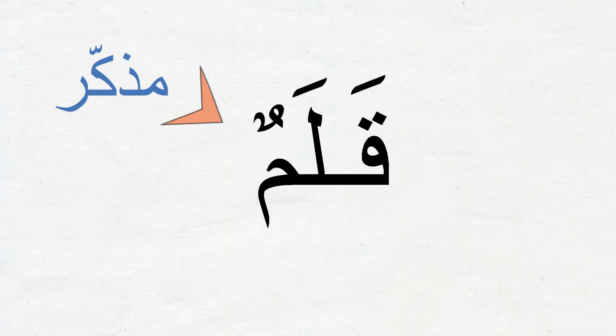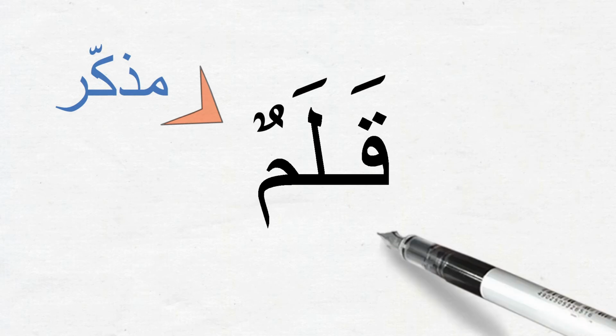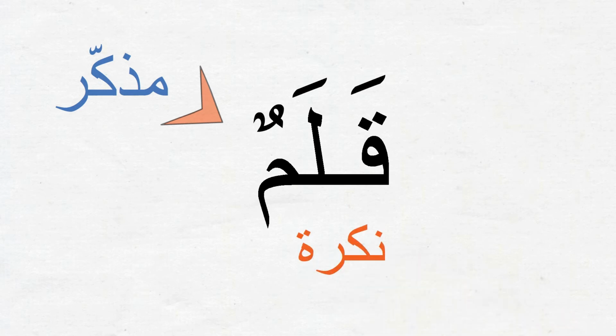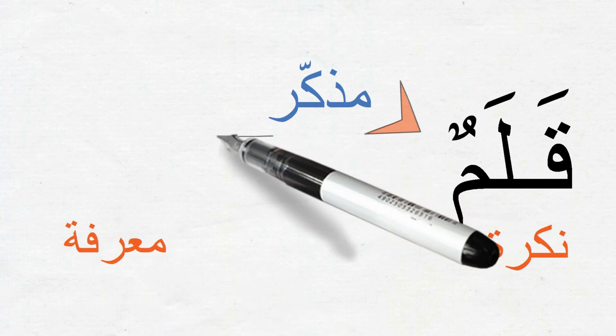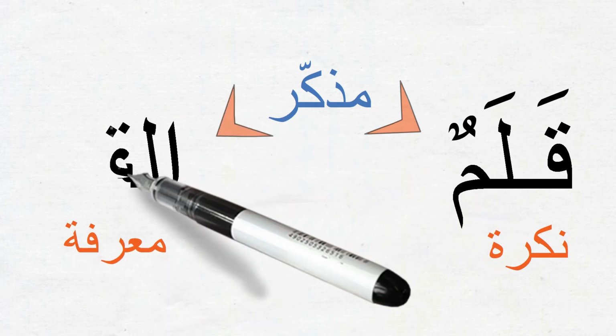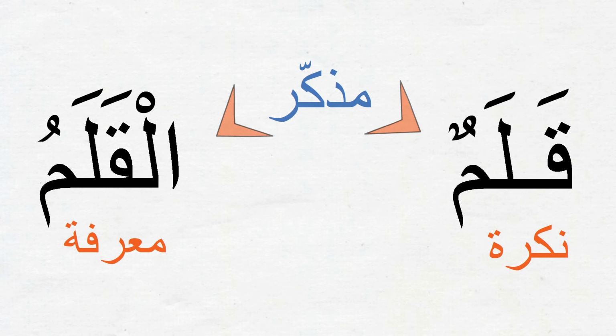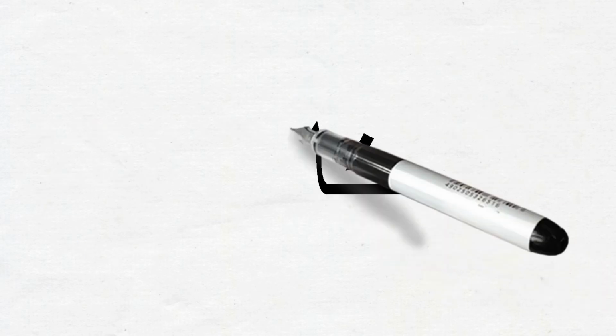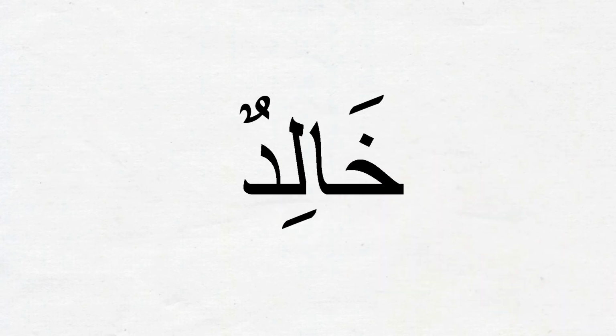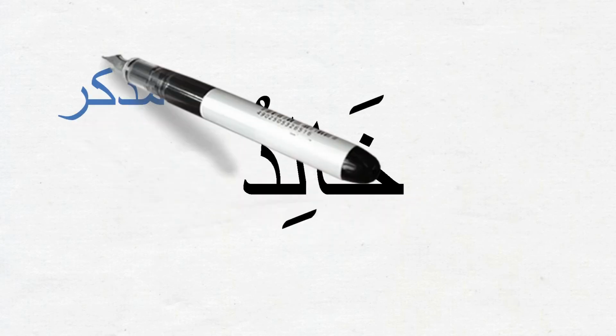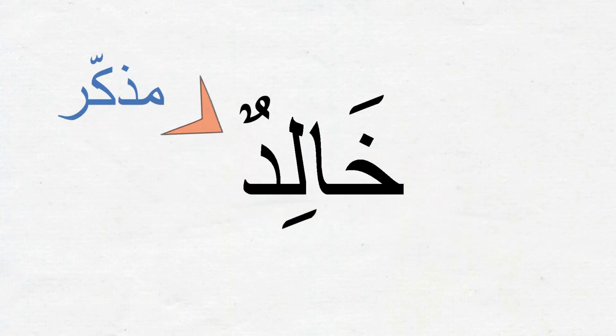Now, is it ma'rifah or nakira? It is nakira, right? And what would be the ma'rifah form of this ism? Al-qalamu. Very good. Now let's take this special type of ism. Khalidun. It's a person's name. Is it mudhakkar or mu'annath? It is mudhakkar, or masculine by nature, because it's a boy's name.